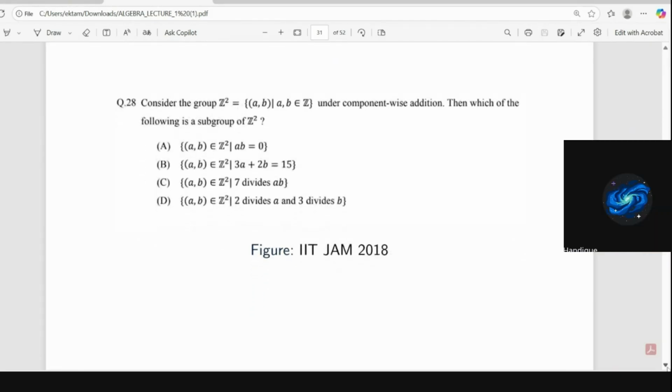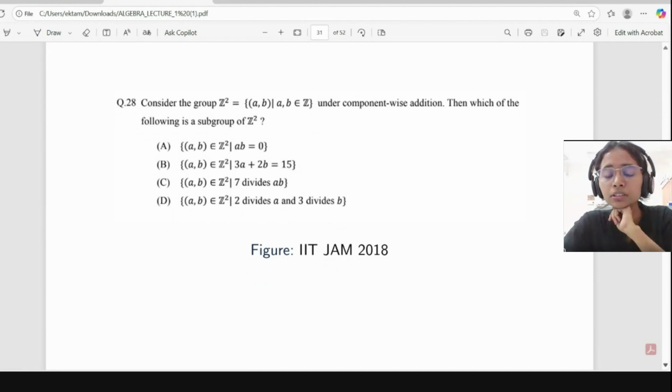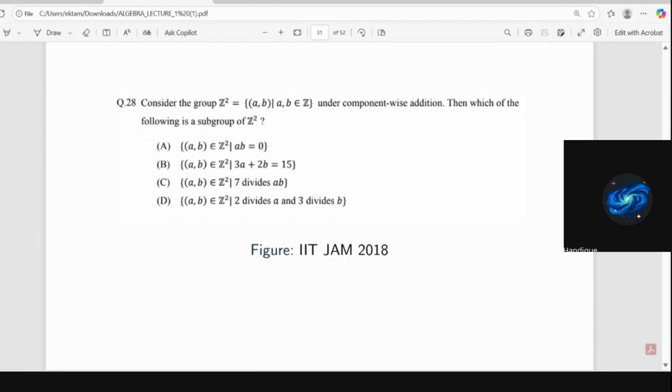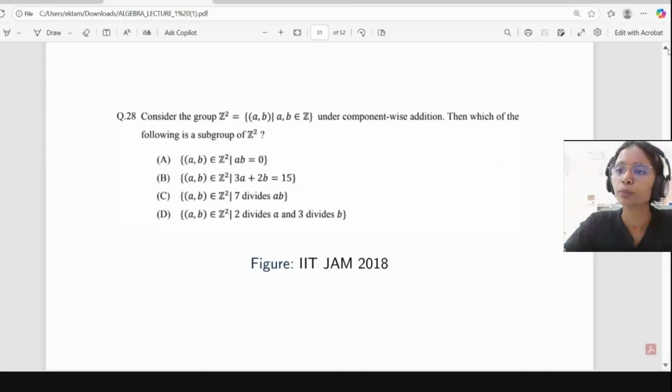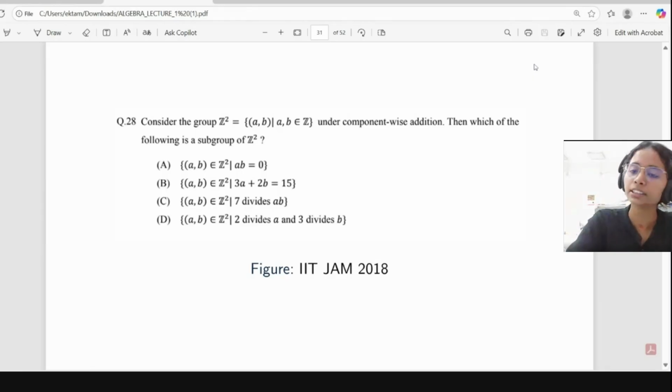So what is the difference between the center of a group and the centralizer of an element? For the center of the group, we take elements which commute with each element of the group. Suppose an element a belongs to Z(G), the center of G. Then for any element x of G, ax equals xa. But if we take the centralizer of a, here we are fixing the element a.